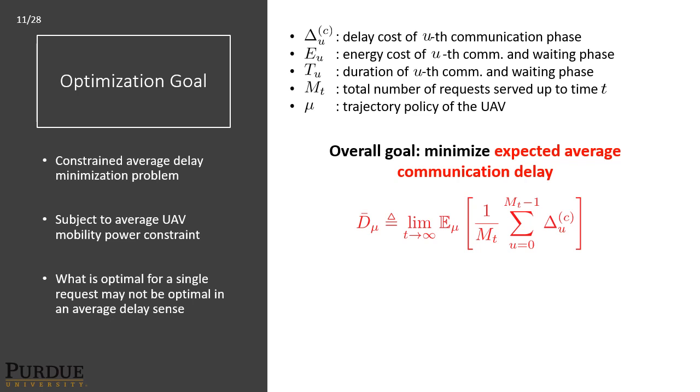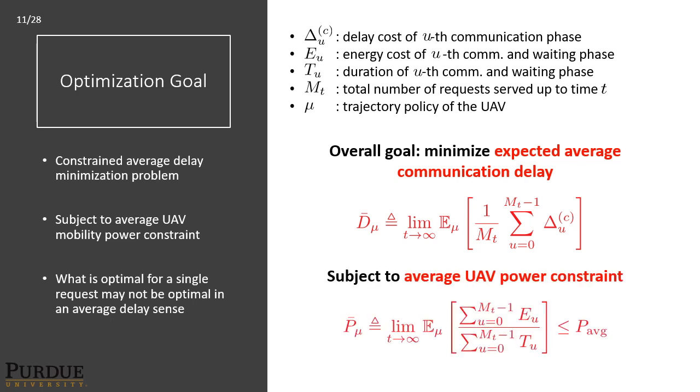which is a sample average of the delay cost divided by the number of requests served up to time T. This is subject to the average UAV power constraint, which is the ratio of the total sum of the energy cost divided by the total duration. This must be less than or equal to the value P average.